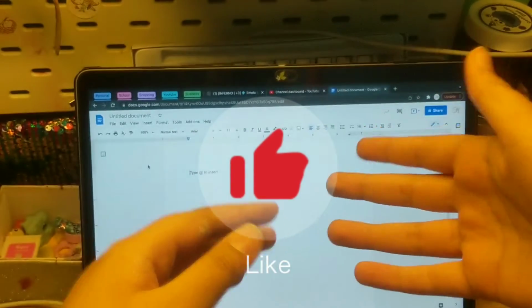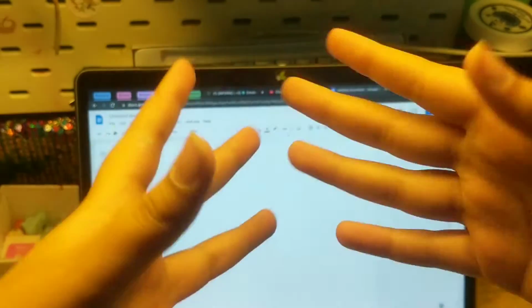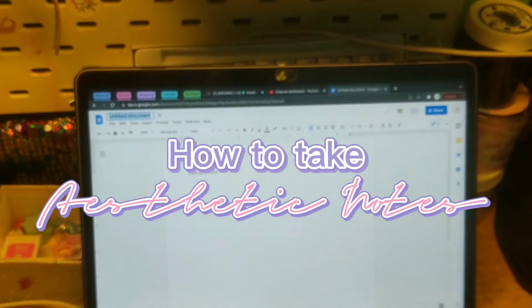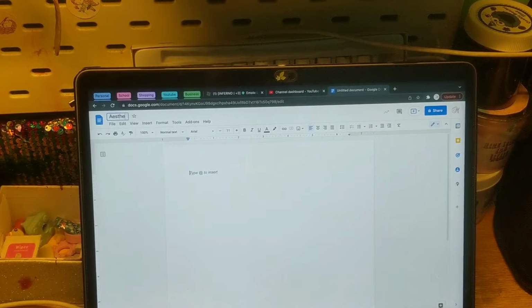They could be gotchas, they could be videos like what you're watching right now, which is how to take aesthetic notes. So I am doing 2 digital versions and 1 physical version for the people who don't take digital notes. So let's get right into the first one.